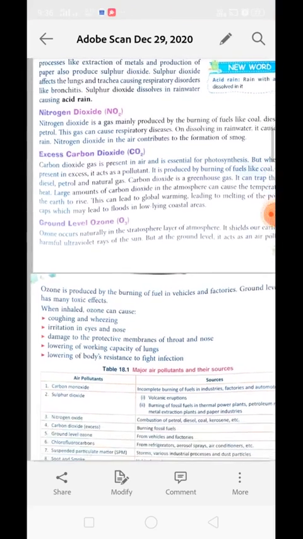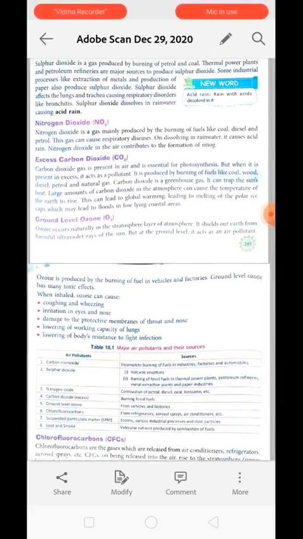Next is excess of carbon dioxide. We are talking about excess of carbon dioxide, not about carbon dioxide. Carbon dioxide is necessary for us, for the plants, so that they can prepare food so that we can eat, right? But excess of carbon dioxide is bad for our environment. Understood? Carbon dioxide is present in the air and essential for us, but when it is present in excess, it acts as a pollutant.